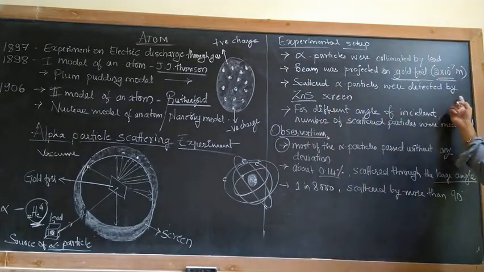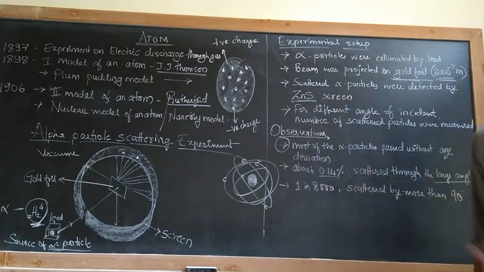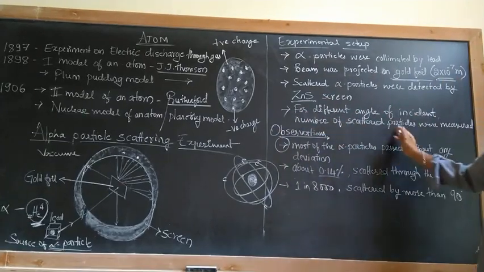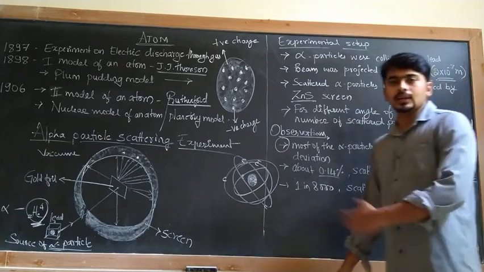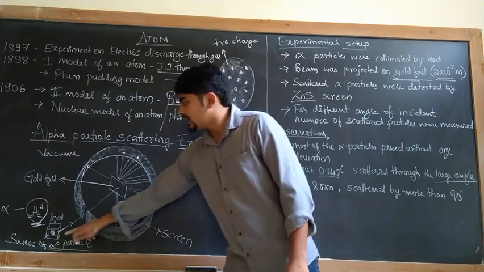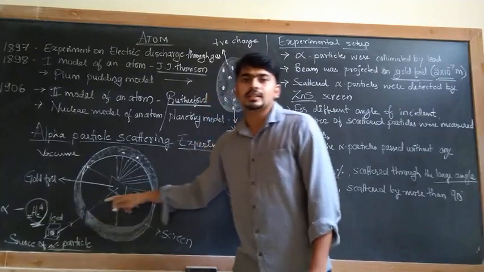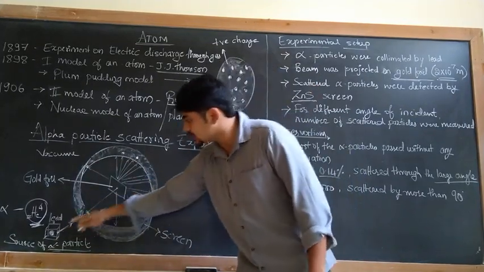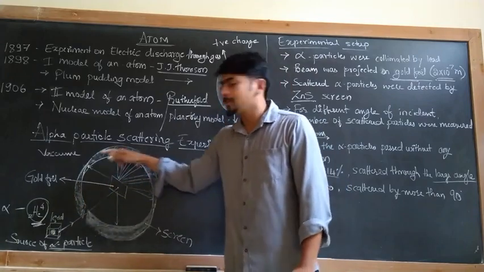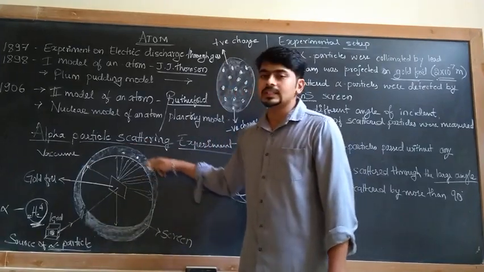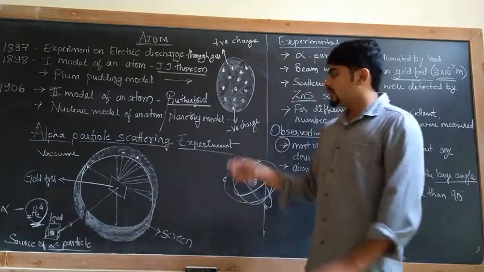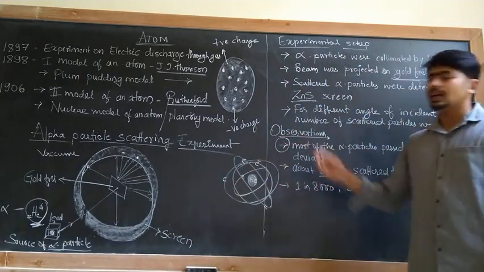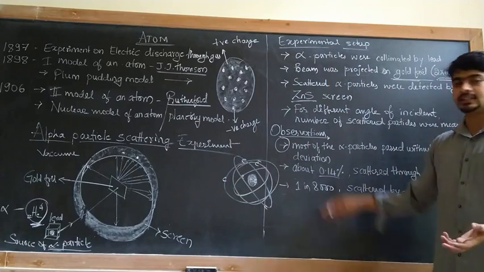Scattered alpha particles were detected by ZnS screen. I told you that. For different angles of incidence, the number of scattered particles were measured. Then what happened? He varied the angle of incidence, and for different angles of incidence, he studied the number of particles which get scattered. With the help of that graph, he concluded some of the points. He observed some of the things.